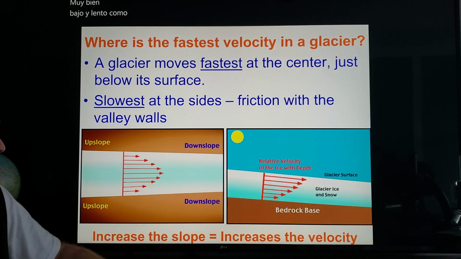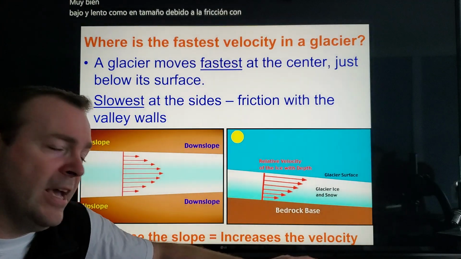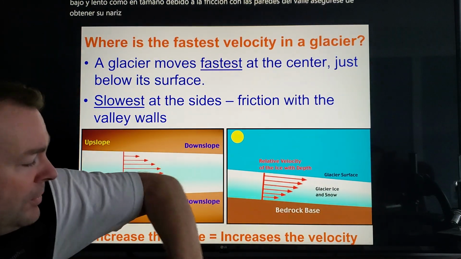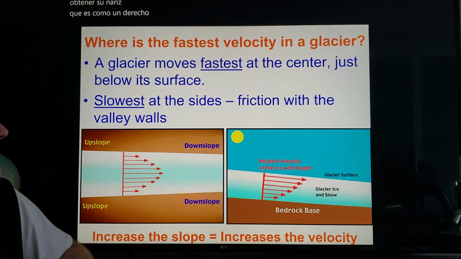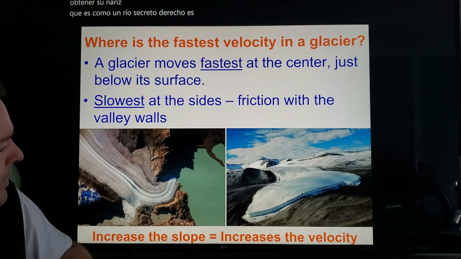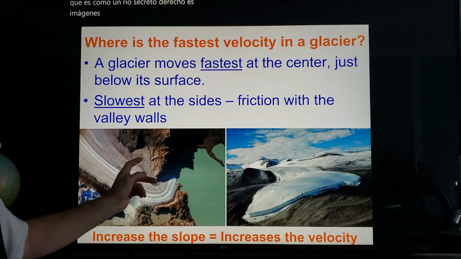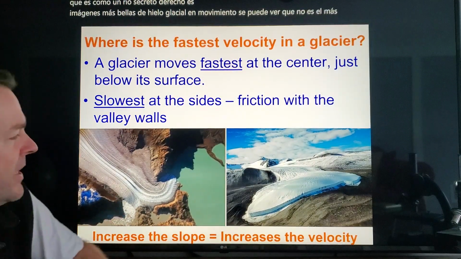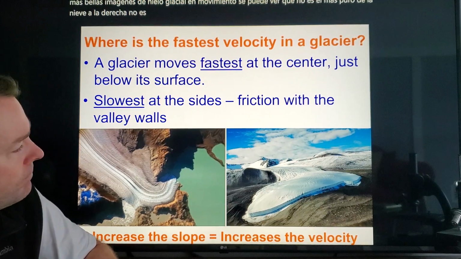Make sure you get this in your notes. The steeper the slope, the faster it goes. That's just like a river, right? The steeper it is, eventually you get a waterfall if it's steep enough. Okay. More beautiful pictures of glacial ice in motion. You can see it's not the purest of snow, right? It's not a white color because it's got a lot of sediments mixed in with it.